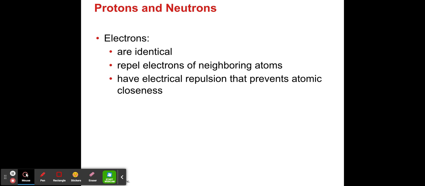Okay. Now let's look at the electrons. Again, the electrons are identical. They repel one another. Okay, and so electrons, remember, they are also in the atom, and they have a negative charge. They are not in the nucleus, which means they are not in the center. They are actually in the periphery of the nucleus. This periphery is what we call the shells. We will look at them very soon, by the time we've done so many other subunits in this chapter, when we talk about where the electrons are located.